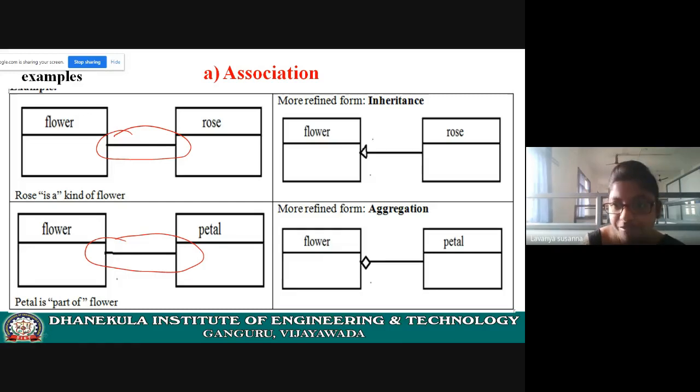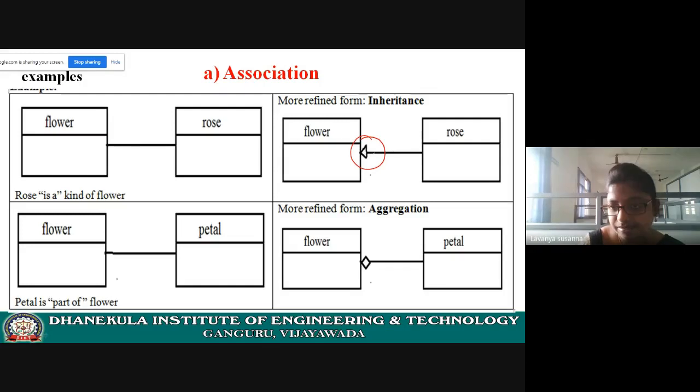In a more refined way, this is inheritance. This symbol represents inheritance: a line and then a triangle. See the symbol, symbols are important. Triangle and arrow mark.